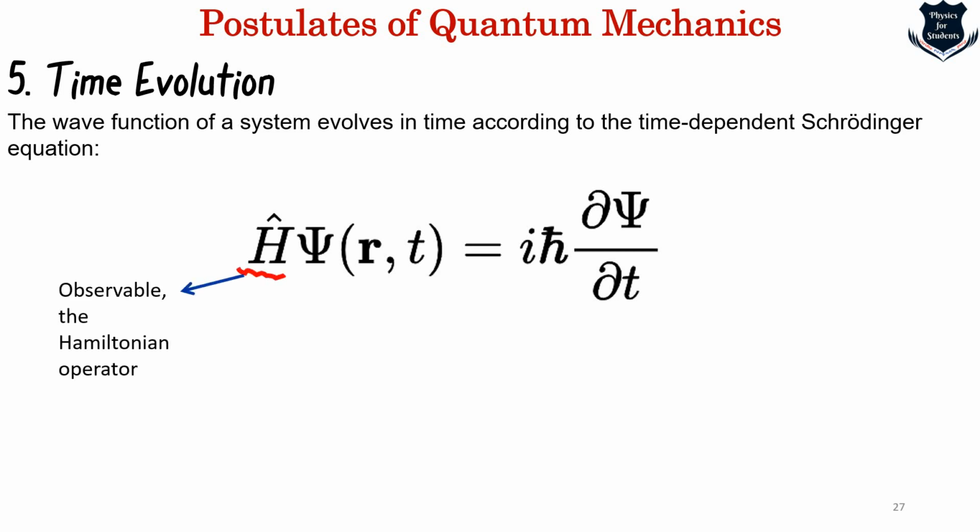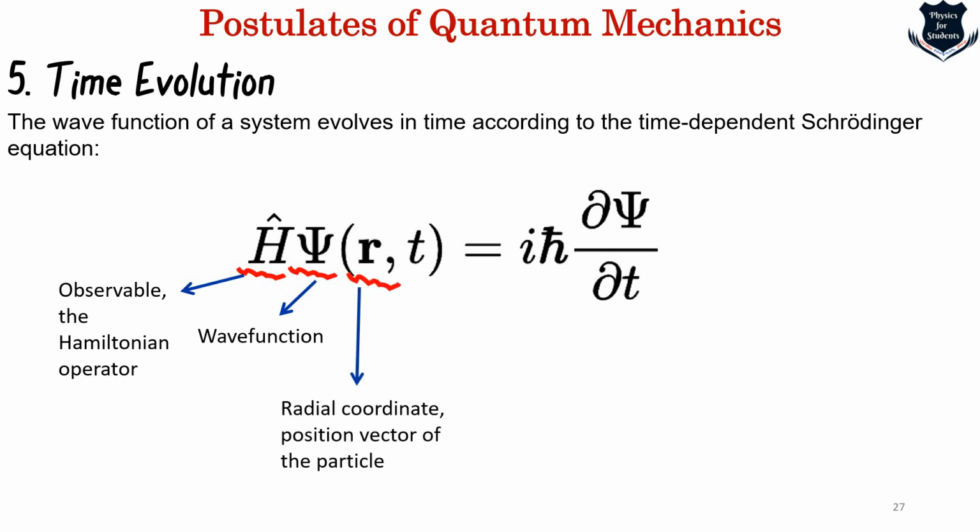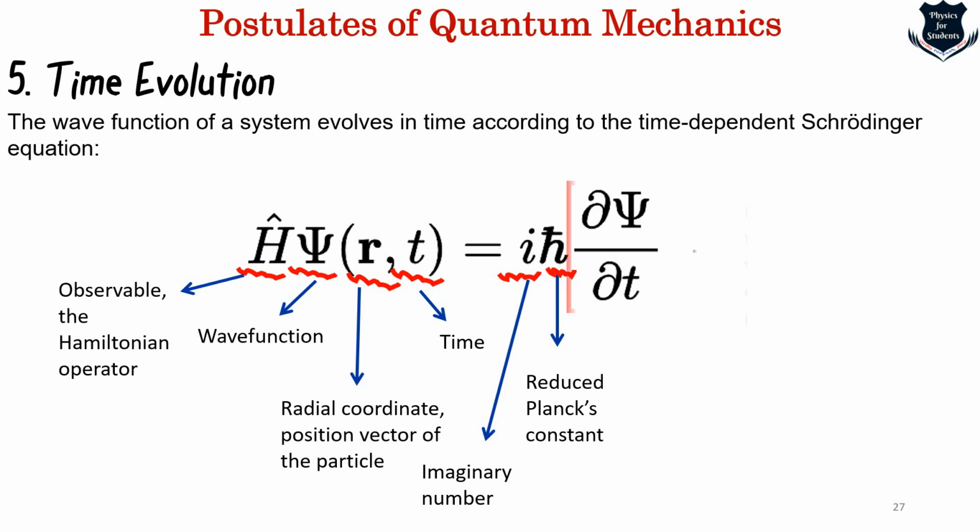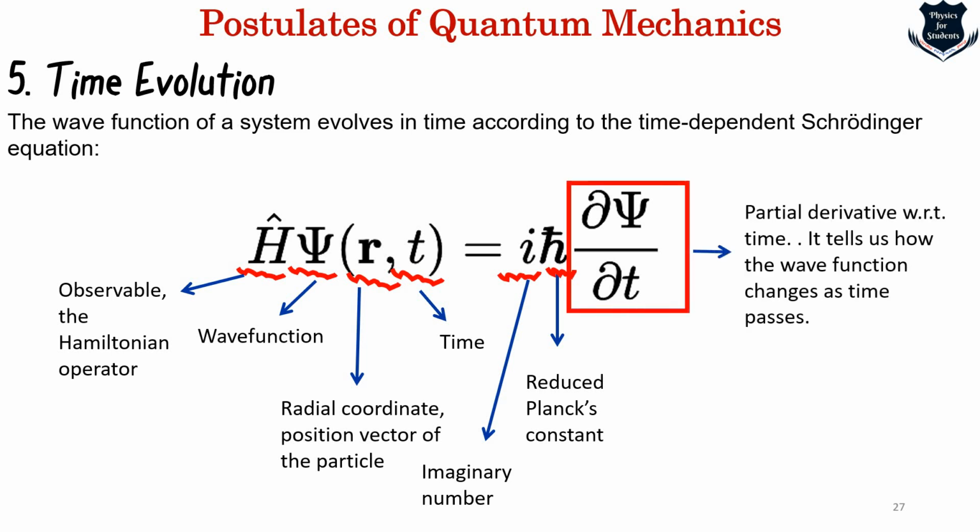This H hat is basically the Hamiltonian operator. This is the wave function. This r is basically a radial coordinate. Basically it is a vector, so it is written in capital. t is obviously the time, i is the imaginary number, h bar is the Planck's constant, and this gives the partial derivative with respect to time. That means still how the wave function changes as time passes. Because if a system is evolving, then we need to find how the system is evolving along with the passage of time. So this is how it looks.